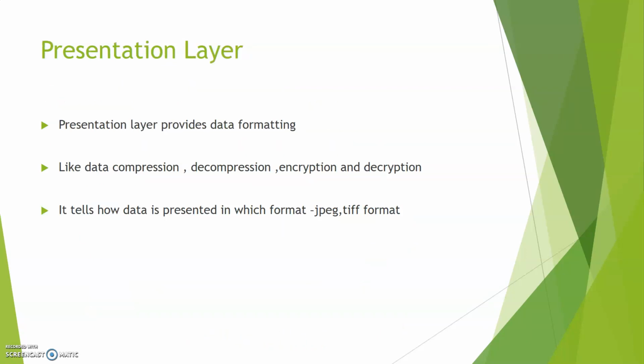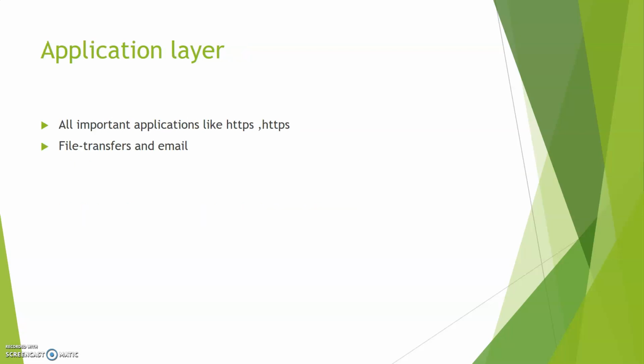Presentation layer provides data formatting like data compression, decompression, encryption, and decryption. It tells how data is presented, in which format, like JPEG or TIFF format. Application layer defines all important applications like HTTP and HTTPS. File transfers and email are examples of application layer.